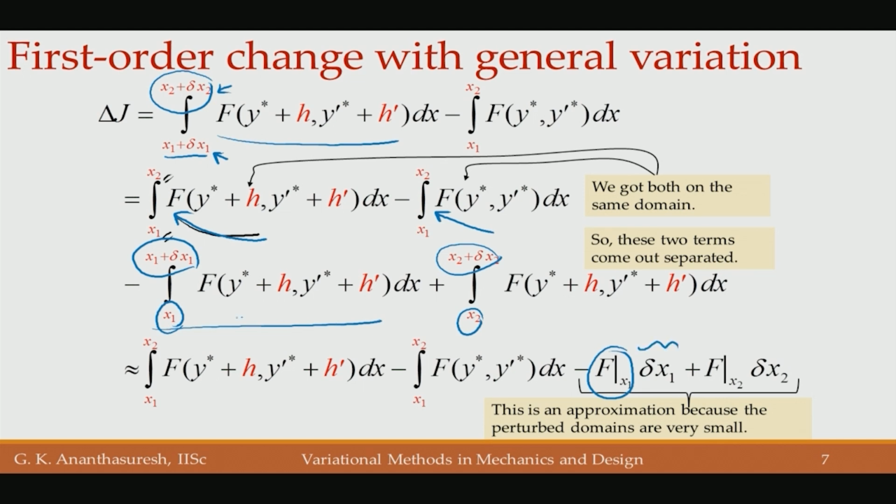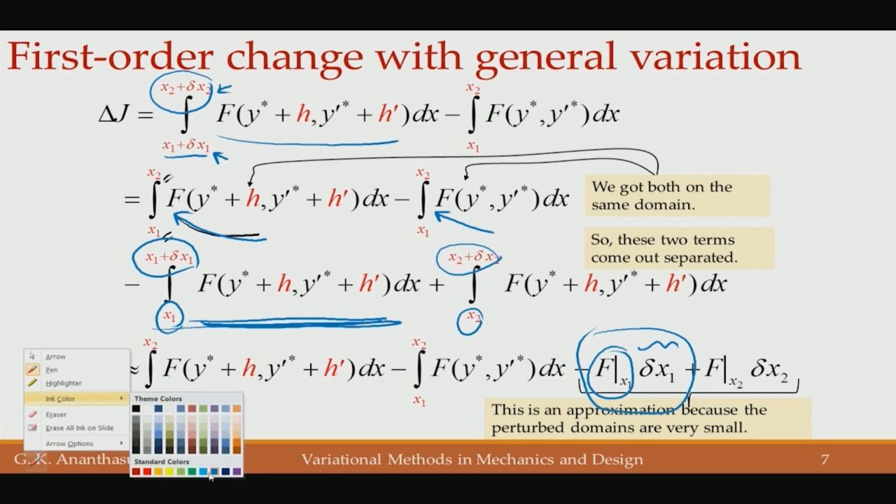So, this particular integral that I am underlining is nothing but this little term here, because the integrand is not going to change much as we make the perturbation delta x1, delta x2 as small as possible. That becomes f evaluated at that point x1 times delta x1.